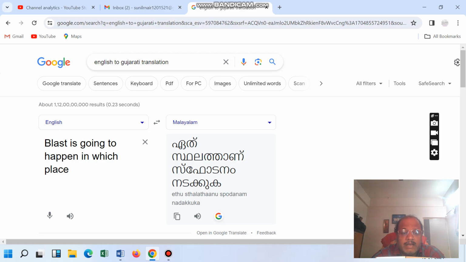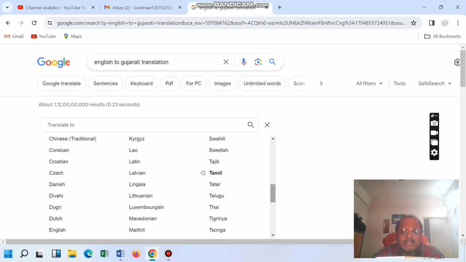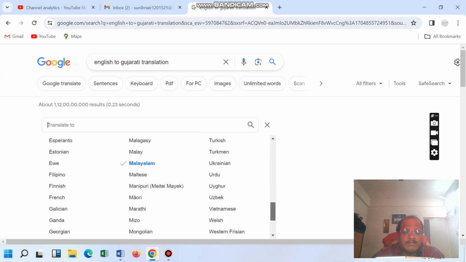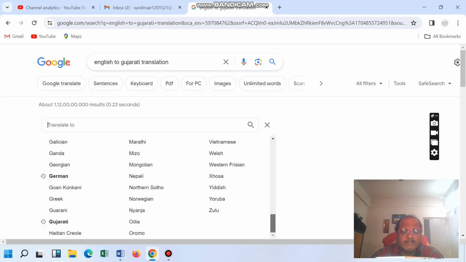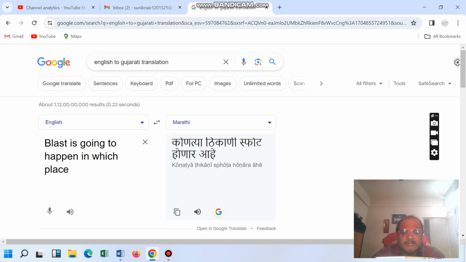Blast is going to happen in which place? So see the word also, how it's translating. So Google is translating like this. Now which language will we see? Maharashtrian we will see.